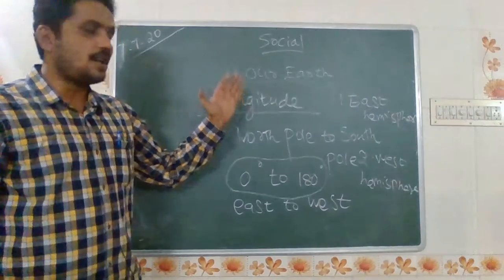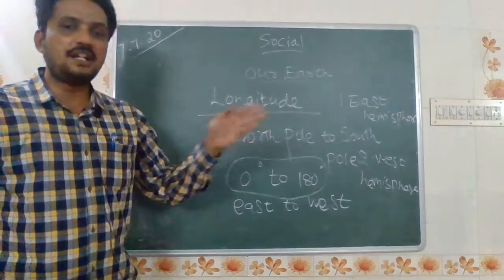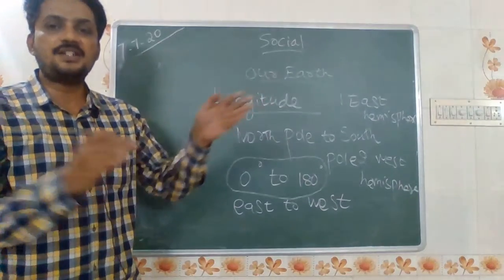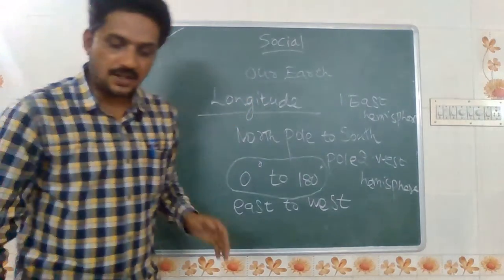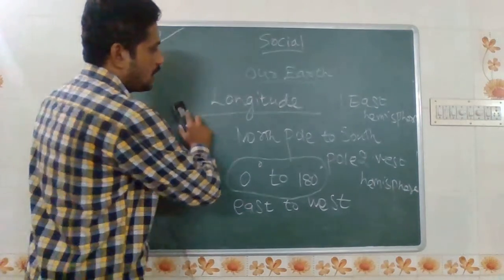These latitudes and longitudes both are present on the same imaginary axis, but in various directions. This is the major difference. Now we will look at the major differences between latitude and longitude.